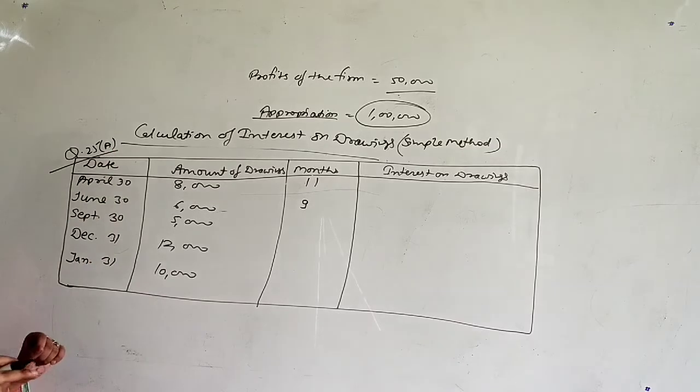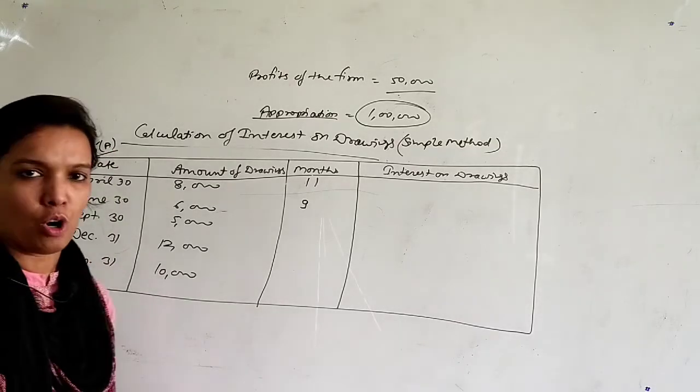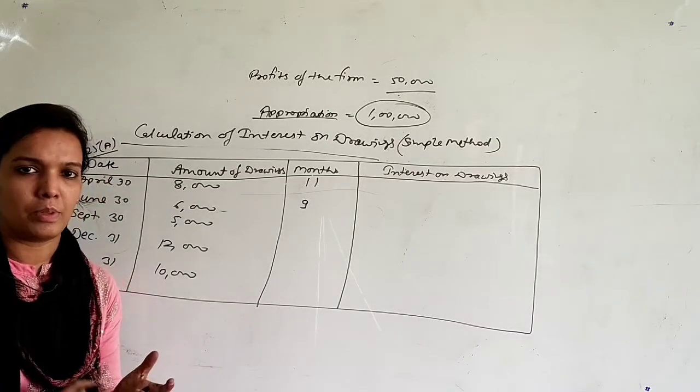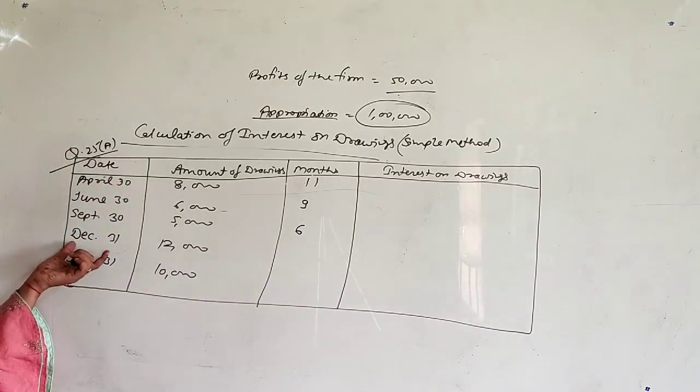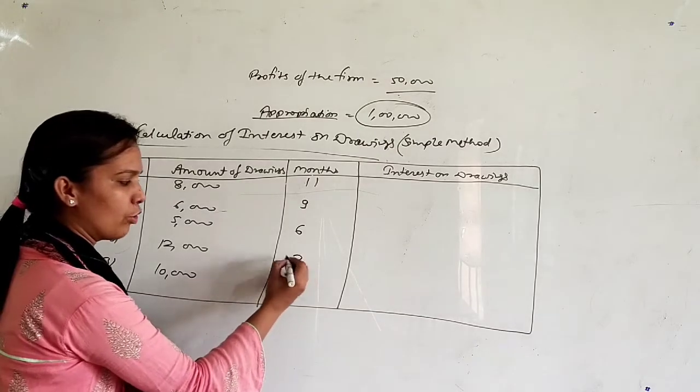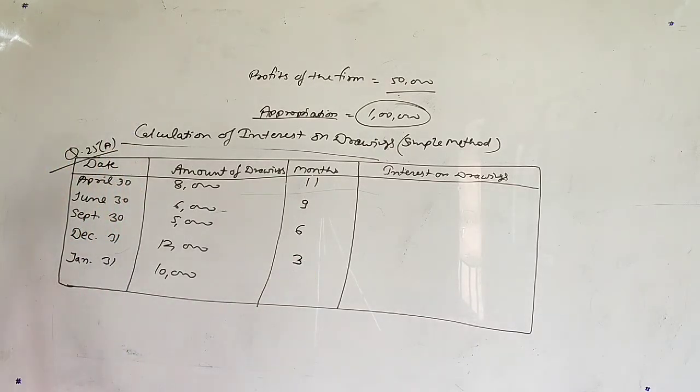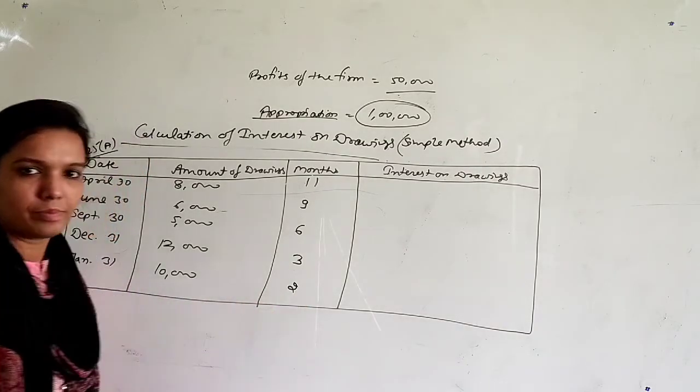Then September 30, so your interest will start from 1st October, November, December, January, February, March, that is 6 months. Next is December 31st, so interest will start from January, that is for 3 months, and January 31st, so interest will start from Feb, that is for 2 months only.